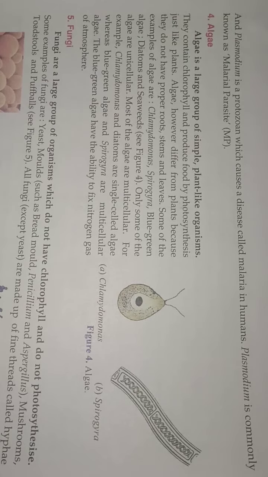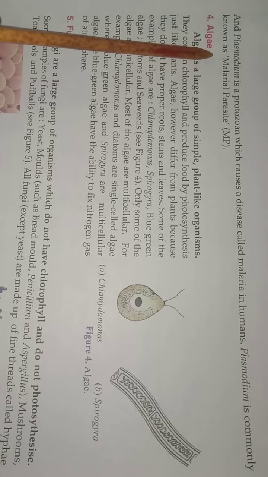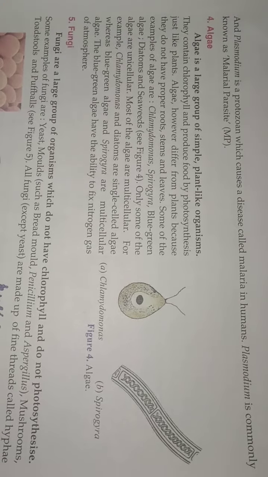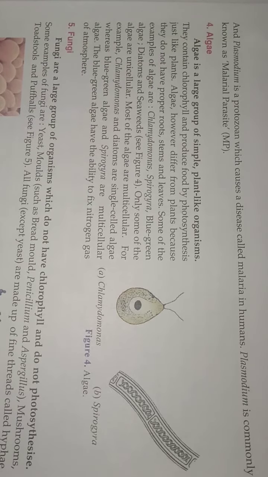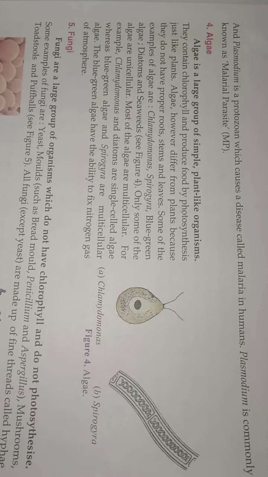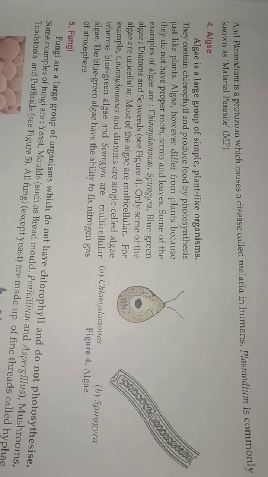Now our next topic is algae. What is algae? I want to tell you something about algae before we go through this in the book. Algae is a type of plant which has many colors like green, brown, blue. It grows in moist places where it does not get enough sunlight. Algae prepare their own food the same as plants do.